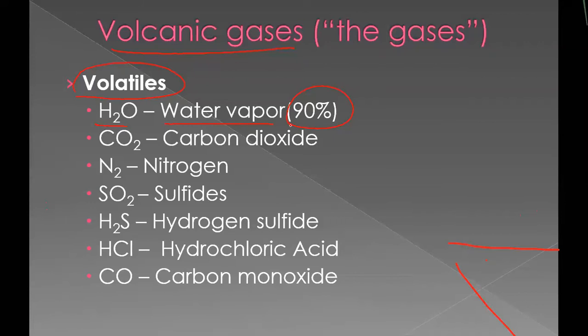Then carbon dioxide, nitrogen, sulfides, H2S (hydrogen sulfide), hydrochloric acid, and carbon monoxide as well. So many gases escape from the volcano, and the largest percentage is water vapor.